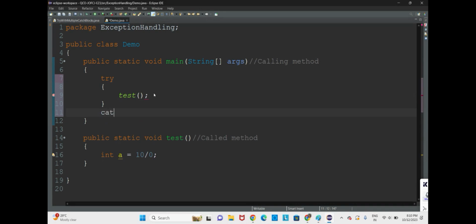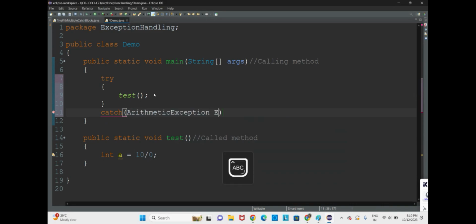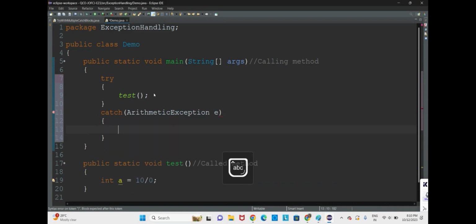Now we shall go for a catch block, and in the catch block we shall use ArithmeticException. Here we shall tell the reason, that is, don't divide by 0.